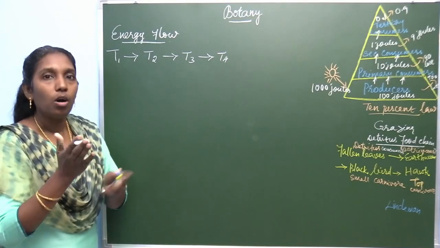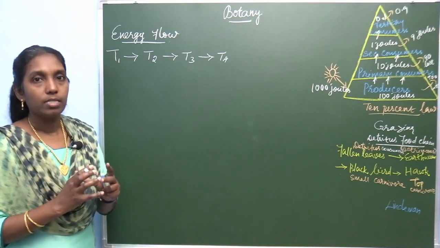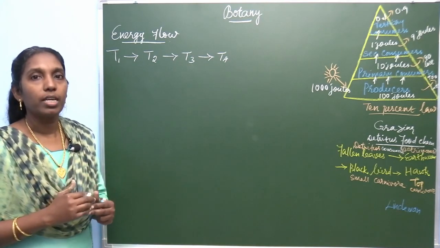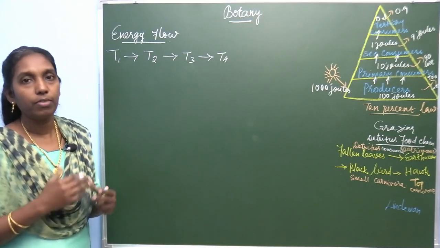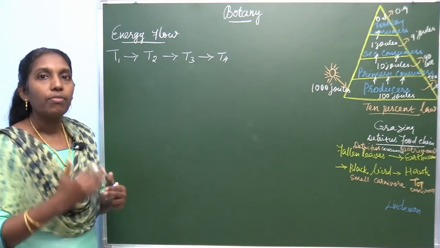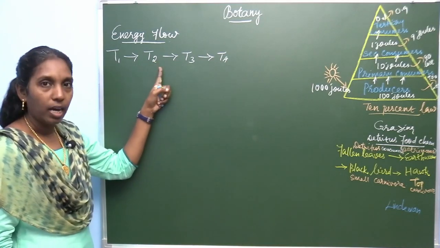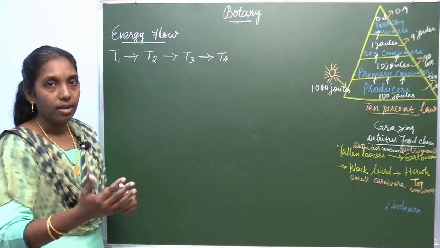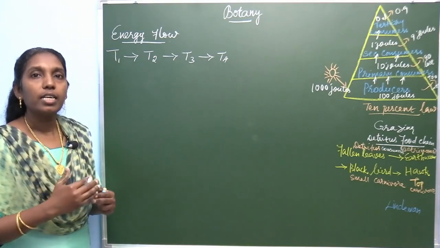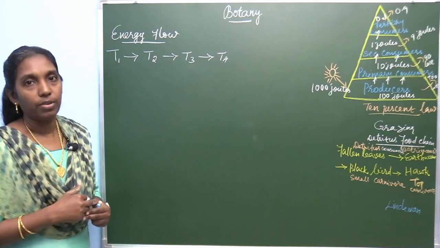Energy flow, flow of energy. In each and every trophic level, the energy can be stored and some amount of energy is dissipated in the form of heat. What's meant by energy flow? The transfer of energy from one trophic level to another trophic level in an ecosystem. In an ecosystem, the energy can be transmitted from a trophic level to another trophic level.